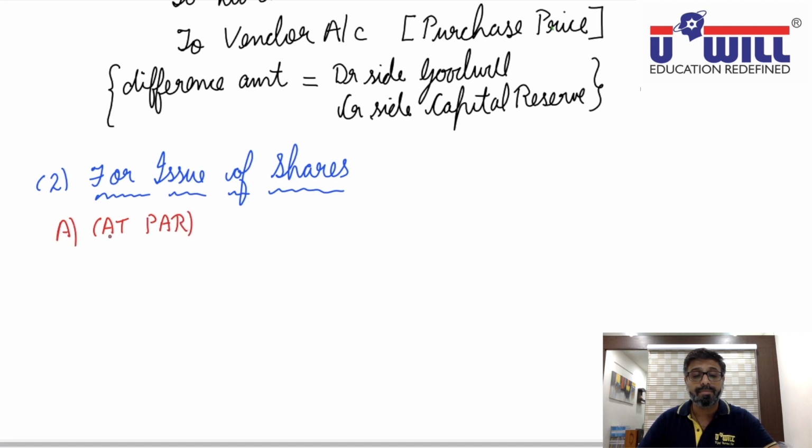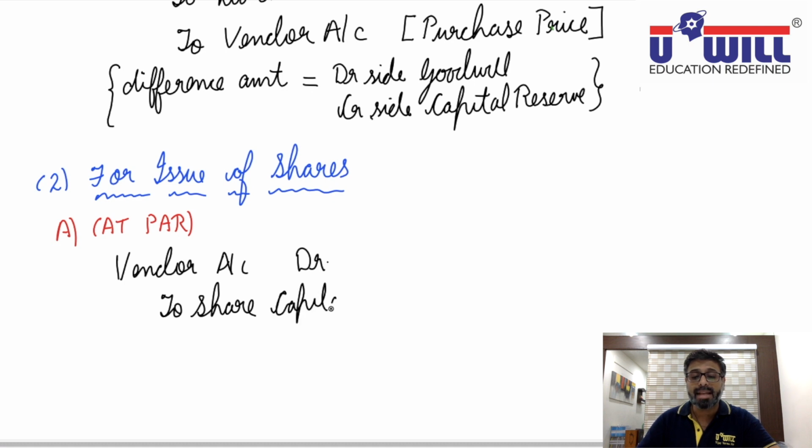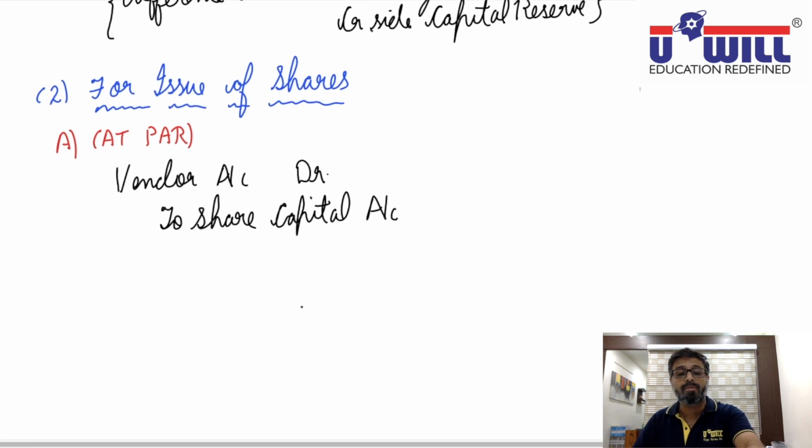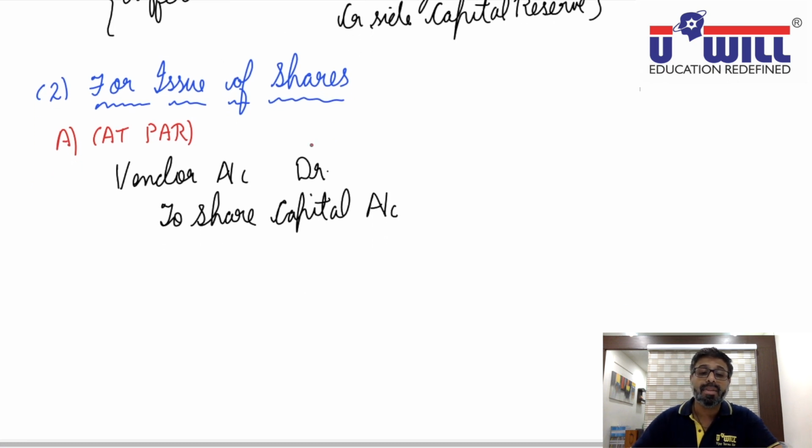then the entry would be: vendor is the receiver, debit the receiver, vendor account debit, shares go out, credit what goes out, you directly transfer it to share capital account. Here there are no installments like application, allotment, etc. Straight away entire amount will go to share capital account.